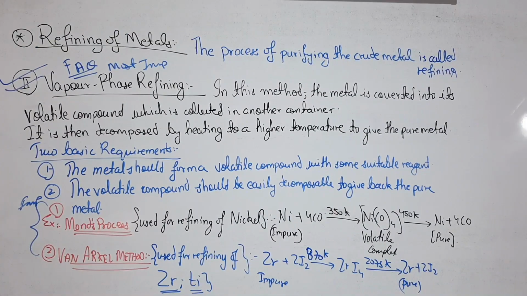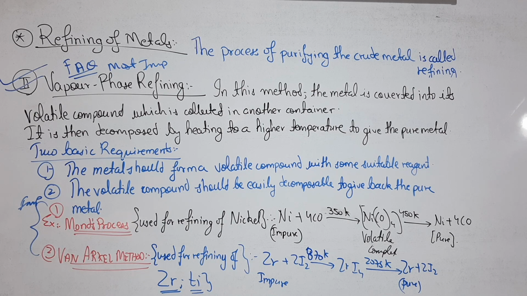So the most important method which has been frequently asked is the vapor phase refining. You can never leave this topic while preparing metallurgy, because the Mond process, as written in the second last line, and the Van Arkel method have been asked several times in any kind of competition as well as in boards paper.